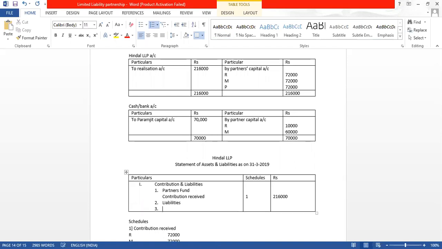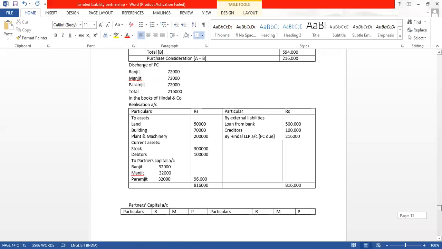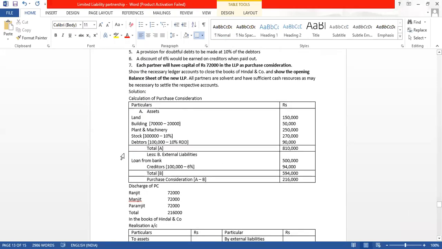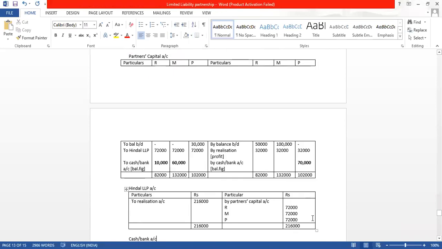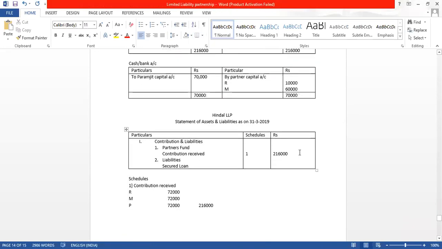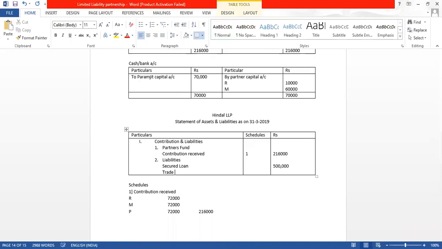Then after this, after contribution received, we have liabilities. Do we have any secured loan? See, there is a bank loan. Loan from bank is there. Loan from bank, 5 lakh. Loan from bank normally should be a secured loan. Bank will not give a loan without security. So 5 lakh. And after that we have trade payable, or you may call it creditors.